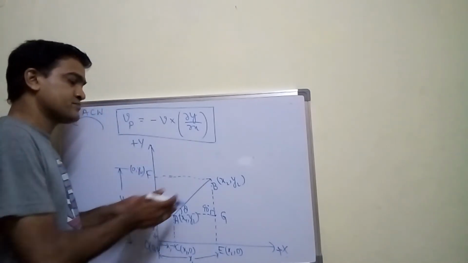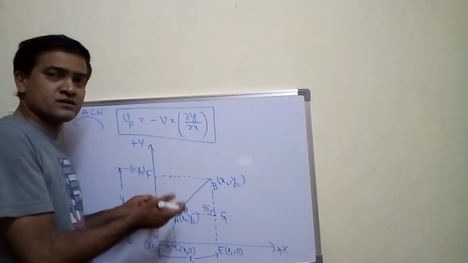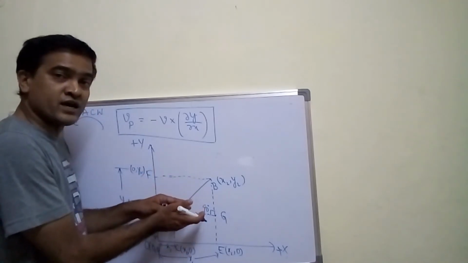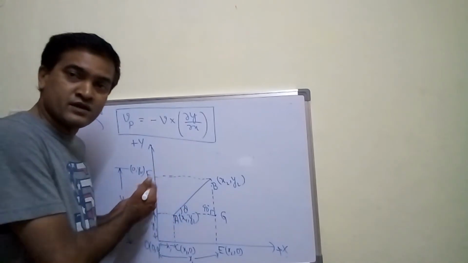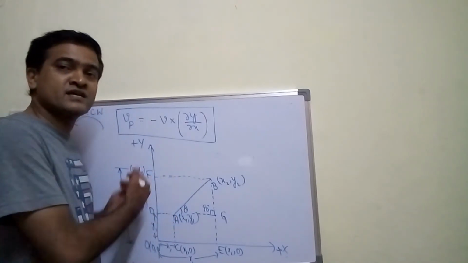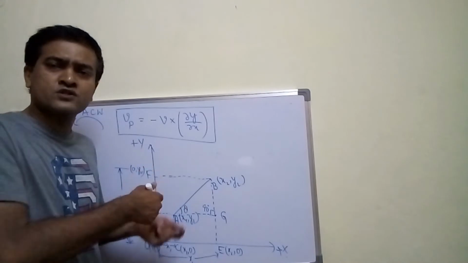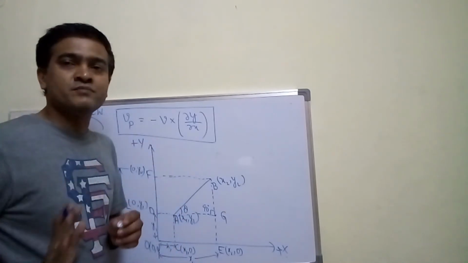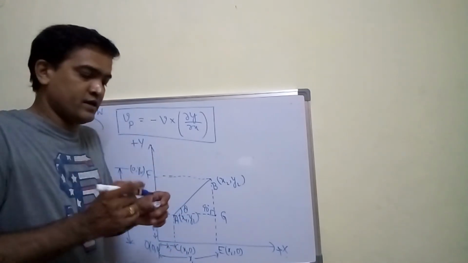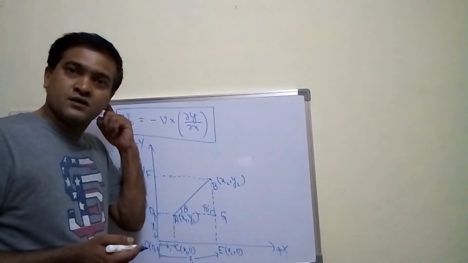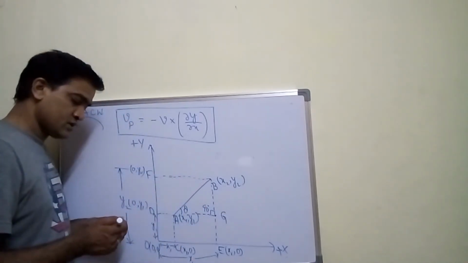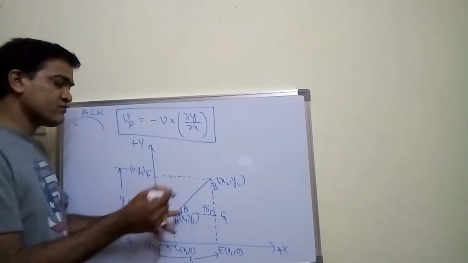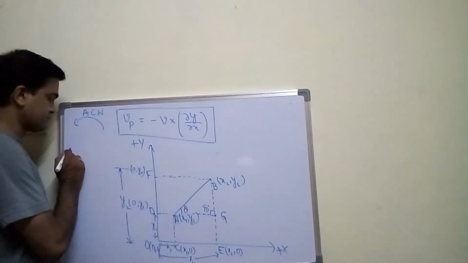Even if you take this diagram in the second quadrant, along the negative x-axis and the positive y-axis, you can find the slope and you will get the same result, don't worry. I'm not showing all these things. So how to find out the slope? What is the formula for tan theta?